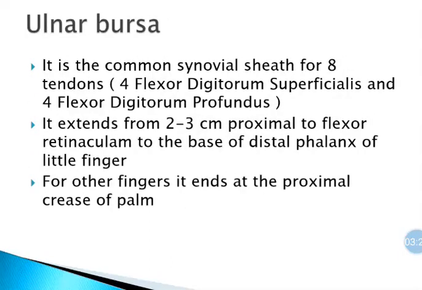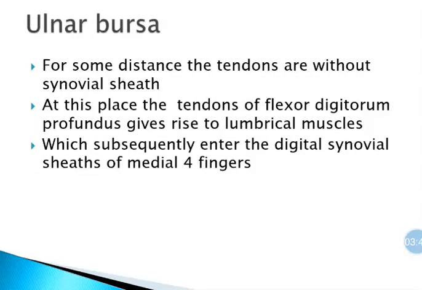Ulnar bursa. It is a common synovial sheath for 8 tendons, that is 4 belonging to flexor digitorum superficialis and 4 belonging to flexor digitorum profundus. This also extends 2 to 3 centimeters proximal to flexor retinaculum to the base of distal phalanx of little finger only. For other fingers, it ends at proximal crease.